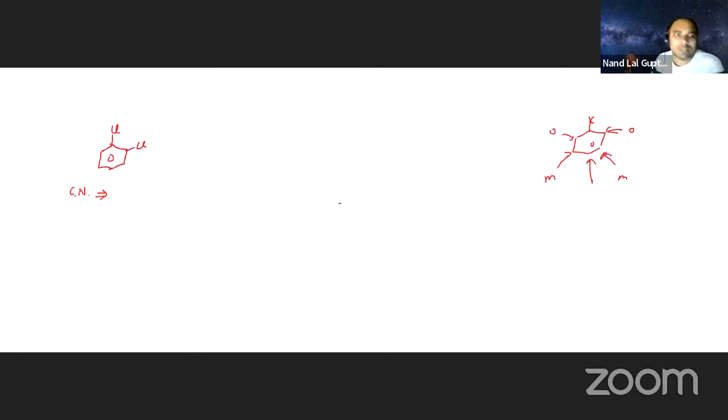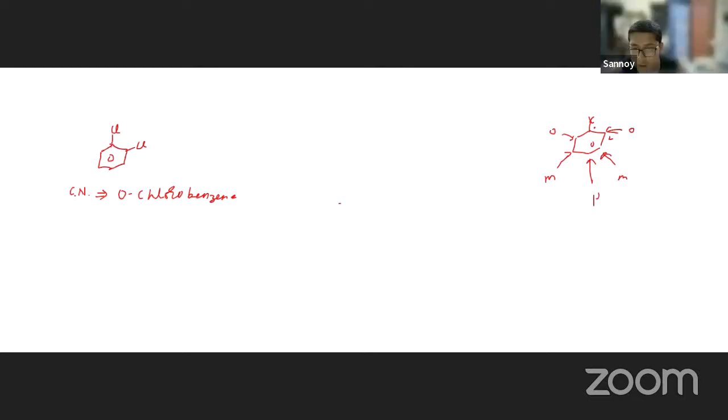Now, Sanoy, see, this is what we can write. The ortho name is orthodichlorobenzene. Sometimes students write ortho dichlorobenzene. No, no. Ortho means the 1-2 position is called ortho, na. This is called orthodichlorobenzene. Getting my point? Yes, sir.